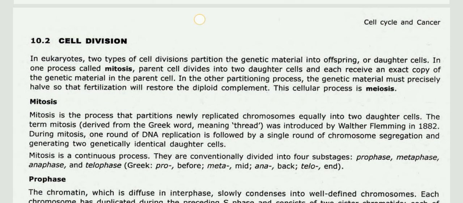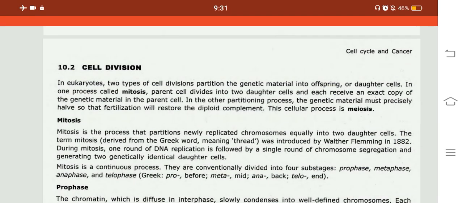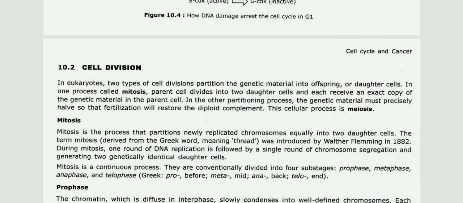Next topic, cell division. In eukaryotes, two types of cell division partition the genetic material into offspring or daughter cells. In one process, called mitosis, the parent cell divides into two daughter cells and each receives an exact copy of the genetic material of the parent cell. In the other partitioning process, the genetic material is divided precisely in half so that fertilization will restore the diploid complement. This cellular process is called meiosis.